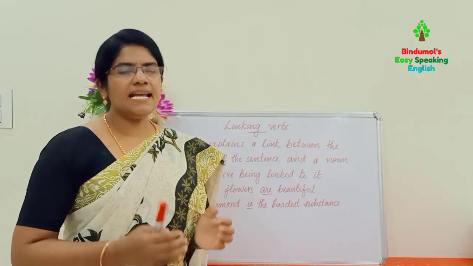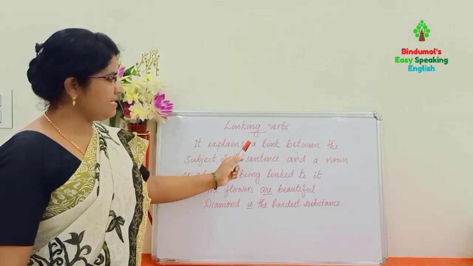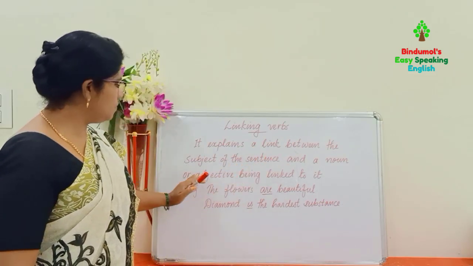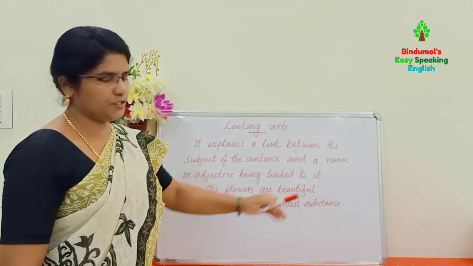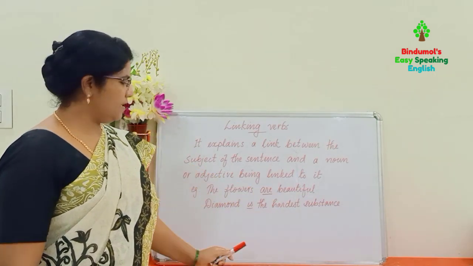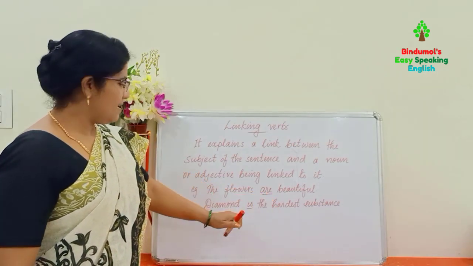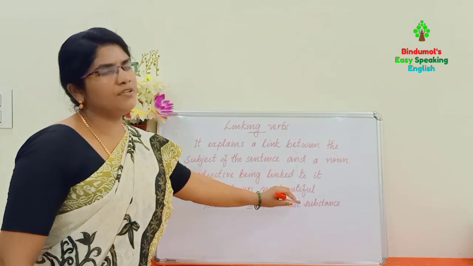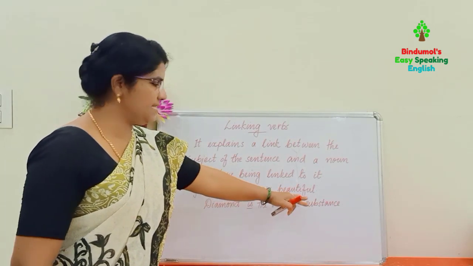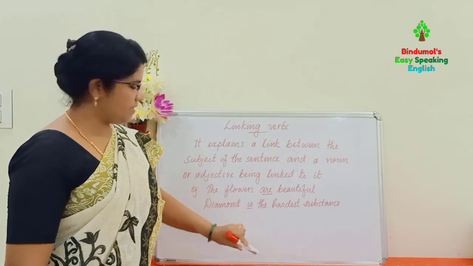Now let us learn linking verbs. A linking verb explains a link between the subject of the sentence and a noun or adjective being linked to it. For example, the flowers are beautiful. Here, what is the linking verb? Automatically you could understand it is are. It linked flowers and beautiful, right? Here, flowers is the noun. How is the noun? Beautiful. It is an adjective. So it joined both, so that it is called a linking verb.